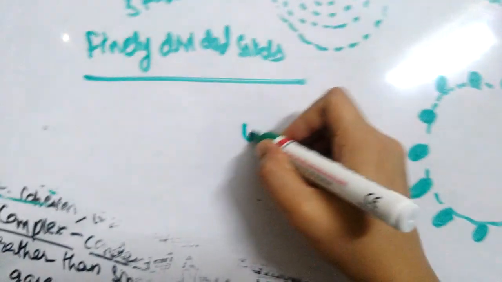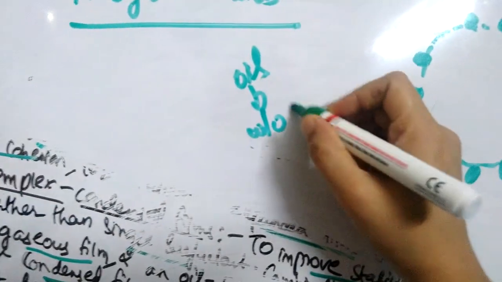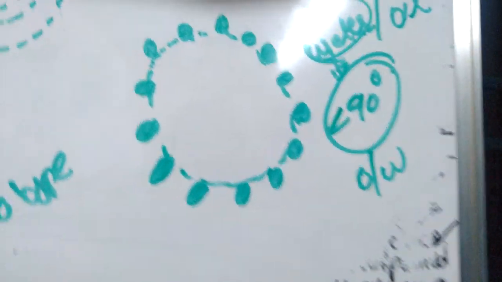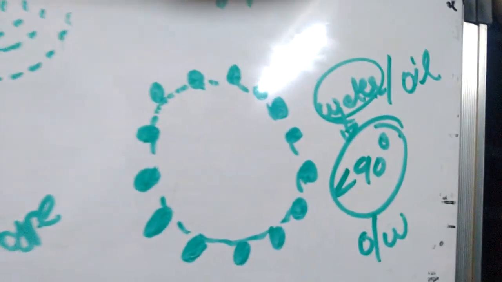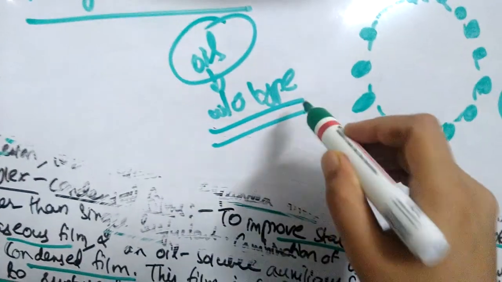But when they are wetted by oil, they form W/O type of emulsions. When water wets them, water is the external phase, so O/W emulsions form. But when these finely divided solids are wetted by oil, they form W/O type of emulsions.